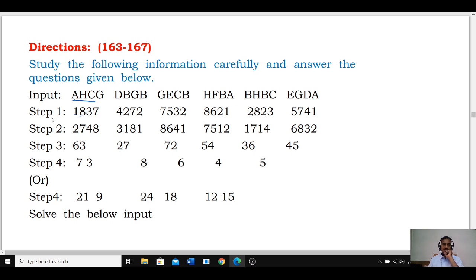Then afterwards, see how step 2 comes from step 1. How will you get this 2748 with the help of this one? Now in this, 1 plus 7 is how much? 8.